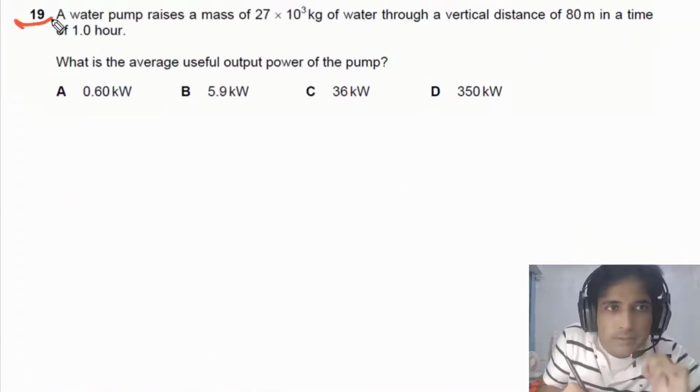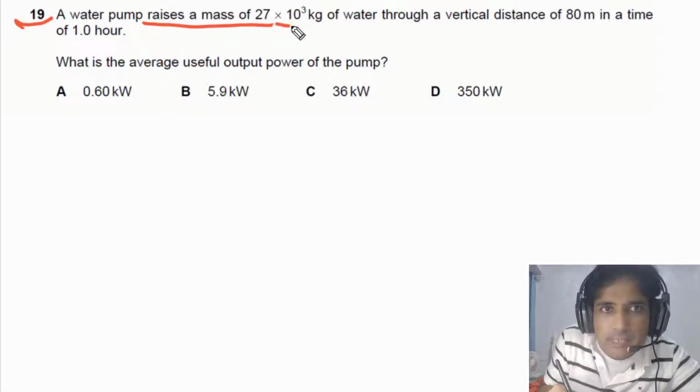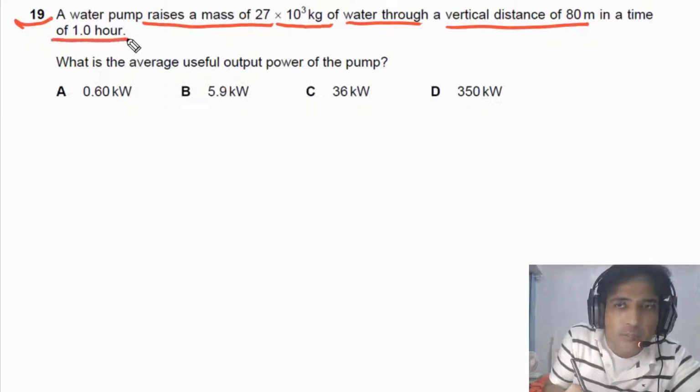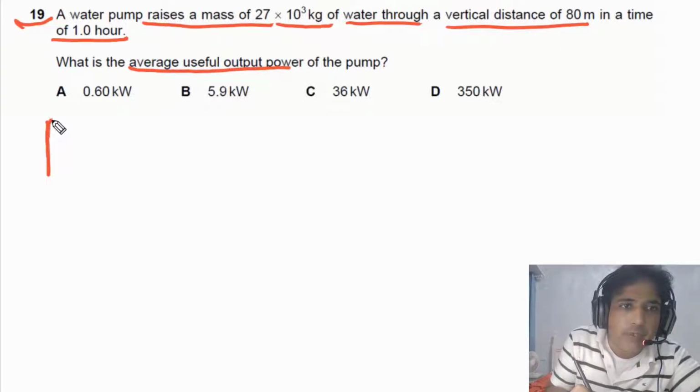For question number 19, it is given to us: a water pump raises a mass of 27 times 10 to the power 3 kg of water through a vertical distance of 80 meters in a time of 1 hour. We need to find out the average useful output power of the pump. So very straightforward question.